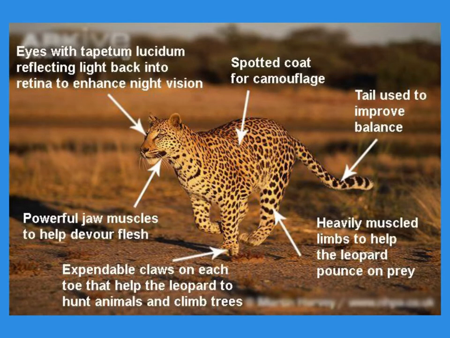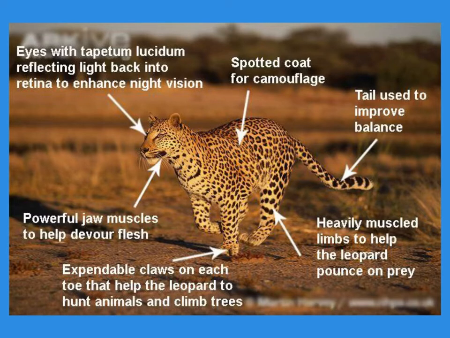So let's take a look at this cheetah, for example. This cheetah has many adaptations that help it to survive in its habitat. This animal lives in the savanna of Africa. And so if we take a look at some of these adaptations, we will note how they help them survive.